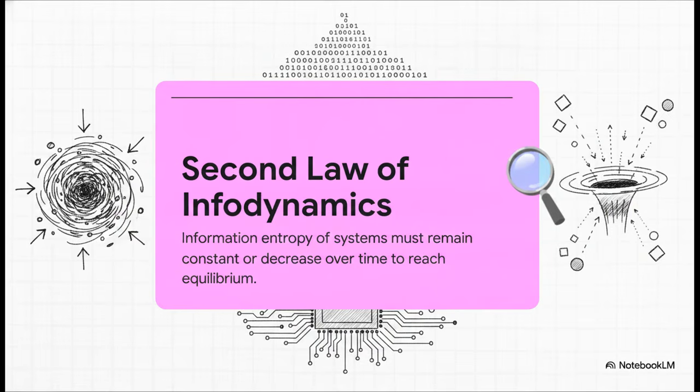You are likely familiar with the second law of thermodynamics. It dictates that physical chaos, known as entropy, always increases. But Dr. Vopson's research introduces a chilling inverse, the second law of infodynamics. This law states that, unlike physical chaos, all informational data within a system must spontaneously decrease over time, eventually reaching a mathematical equilibrium. Simply put, it mandates that the universe is actively, relentlessly deleting information.